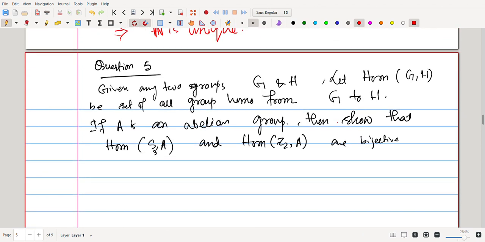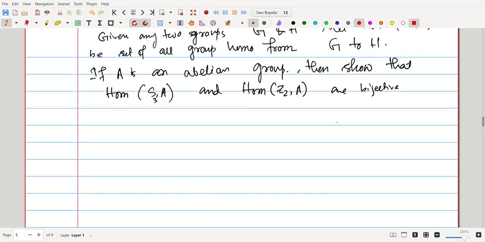And so, given any two groups G and H, let Hom(G, H) be the set of all group homomorphisms from G to H. If A is any abelian group, then show that Hom(S3, A) and Hom(Z2, A) are bijective. Okay. Observe that S3 mod A3 is isomorphic to Z2.